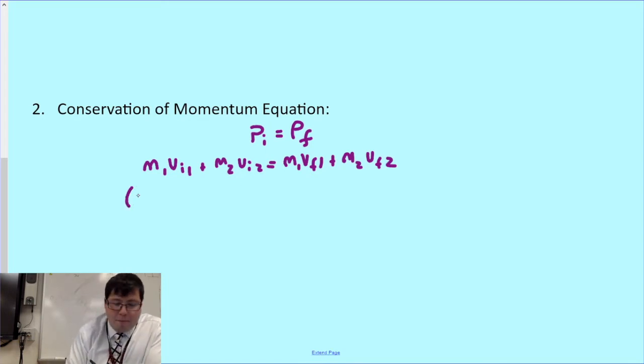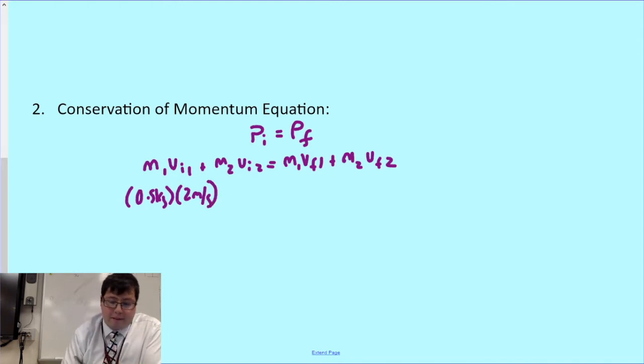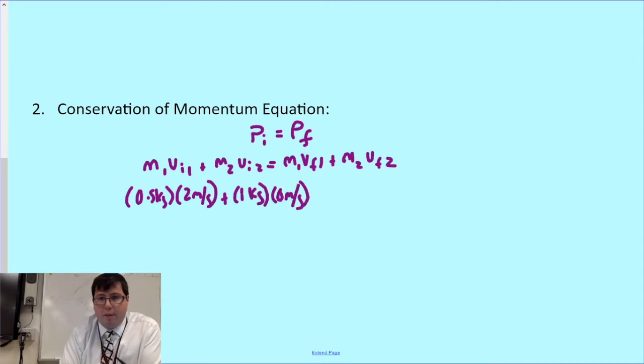So I start off with my red billiard ball with a mass of 0.5 kilograms, and it's moving at 2 meters per second to the right. We made that positive, so it's positive there. I'm going to add to that the 1 kilogram for my blue billiard ball. It's stationary, so its velocity is 0 meters per second.